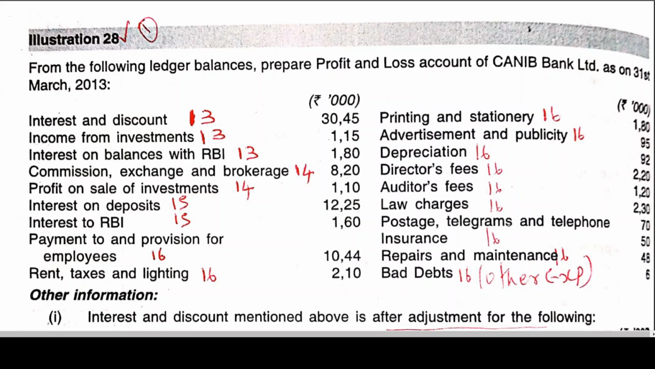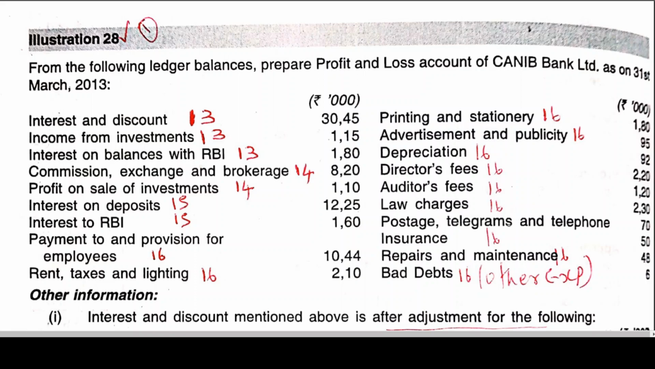I told you, that is for Schedule 14. Other income can be taken as profit on sale of investment, and also commission, exchange, brokerage, profit on revaluation of investment. And the interest expended part is interest on deposits or interest on Reserve Bank of India interbank borrowings, etc. Operating expenses, basically, as I told you, are the expenses relating to employees, salaries, rent, stationery, advertising, publicity, depreciation on bank property, director fees, auditor fee, law charges, postage, repairs, maintenance, insurance, and other expenditure.